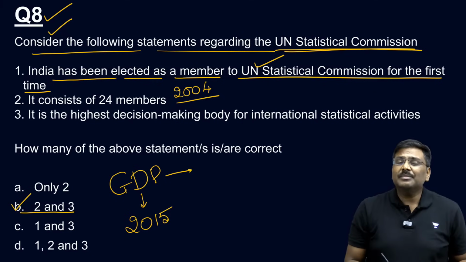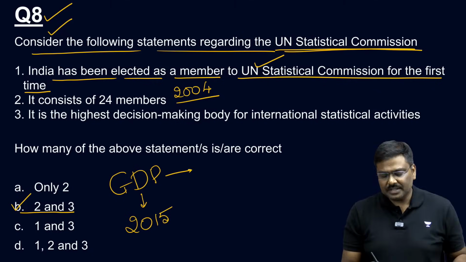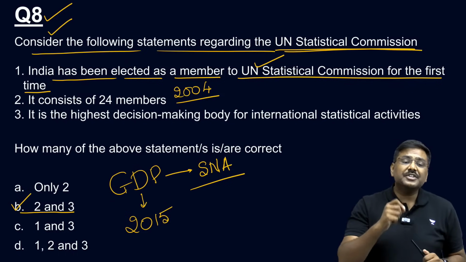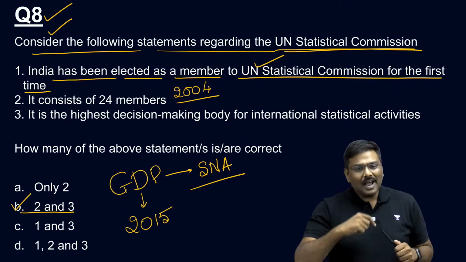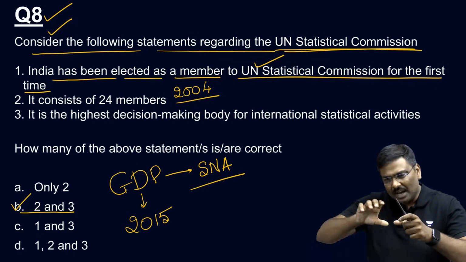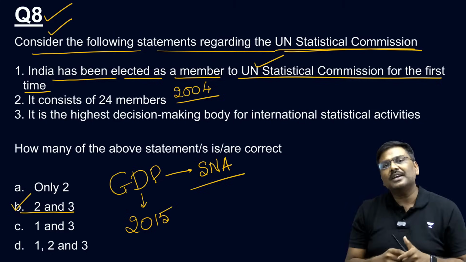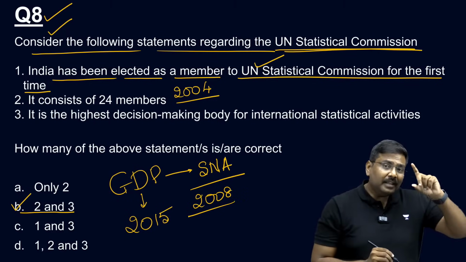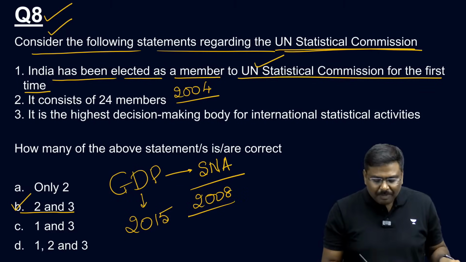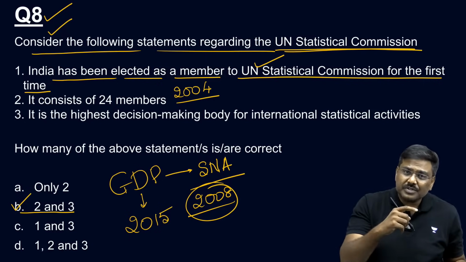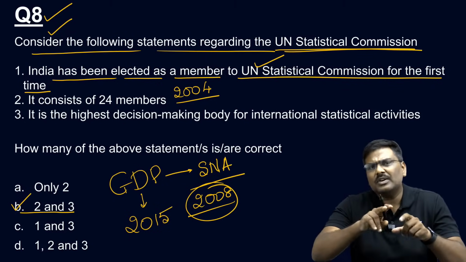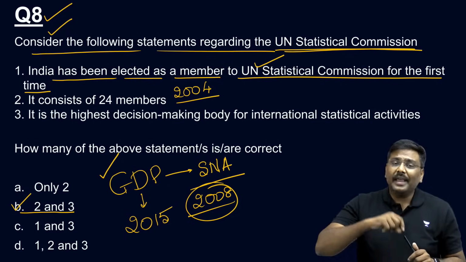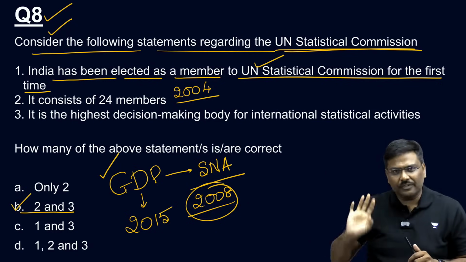There is a system that has been announced by the United Nations by the name of SNA, Systems of National Accounts. The last time the United Nations announced a change in the systems of national accounts was back in the year 2008. Based on the new system announced by the United Nations, or the revision done by the UN in 2008, the Government of India changed its GDP methodology from 2015.